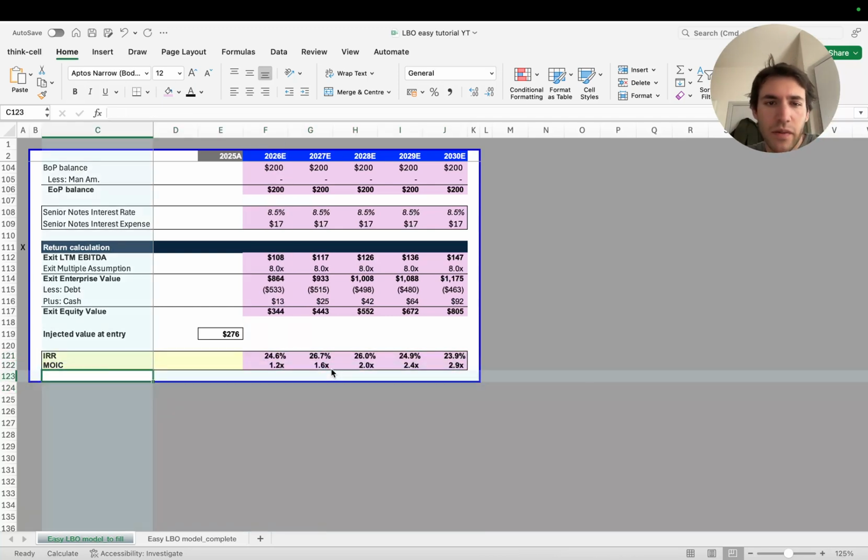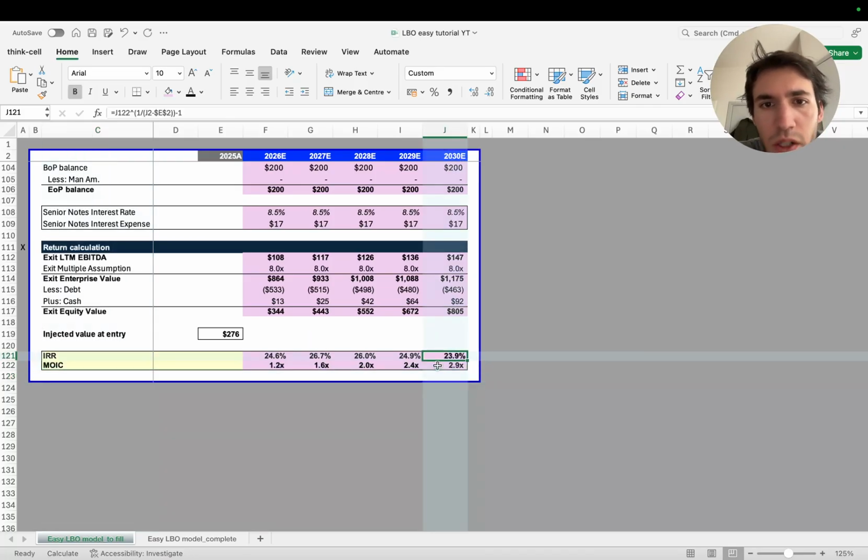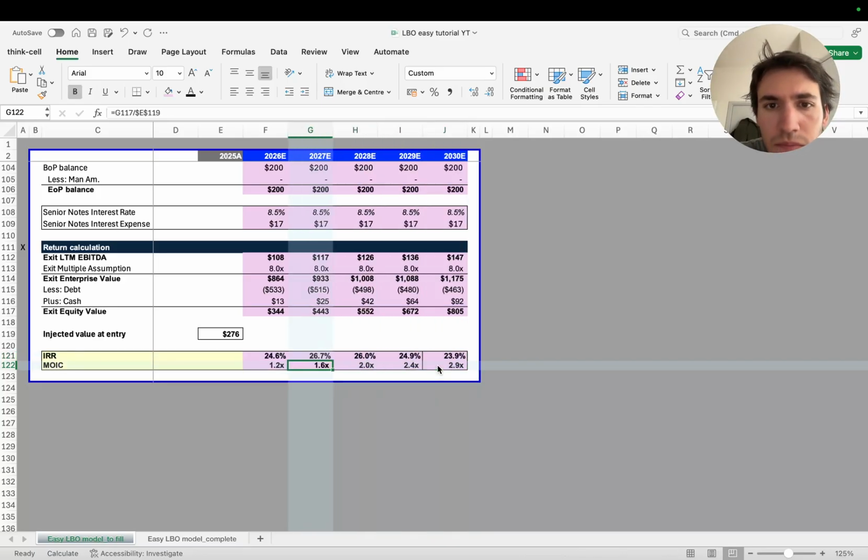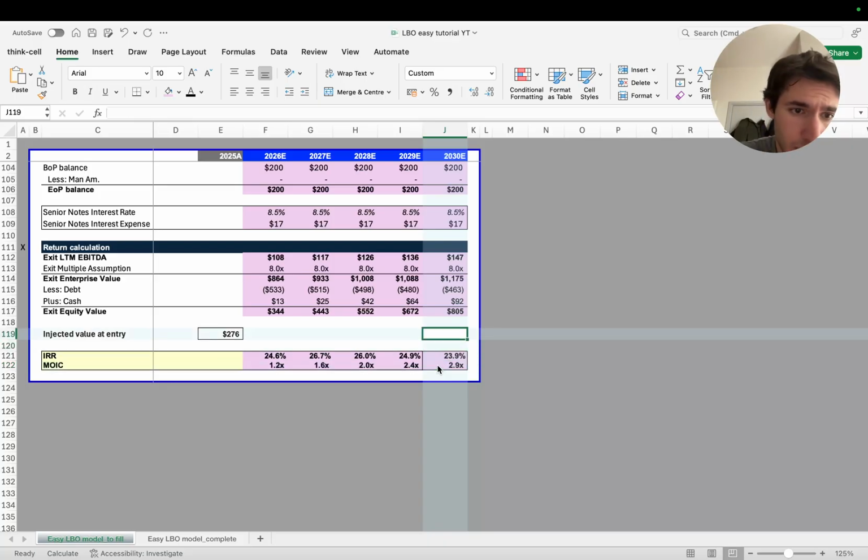Okay, so that's the formula that we're using. So once we have this, and we are considering exiting at 2030, in 2030, you're basically going to have 3 times more or less the equity injected at the beginning, which is very good, and more or less a 24% IRR.